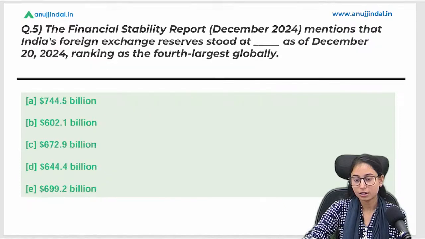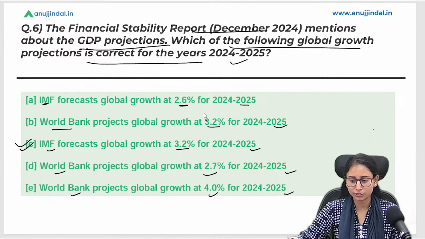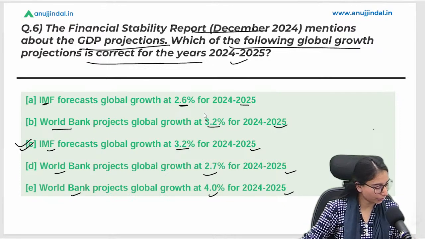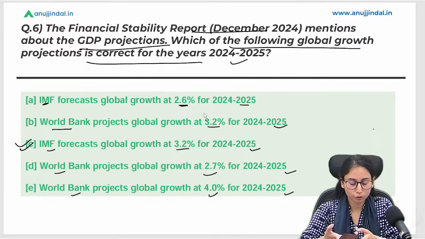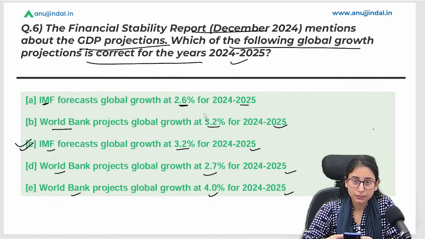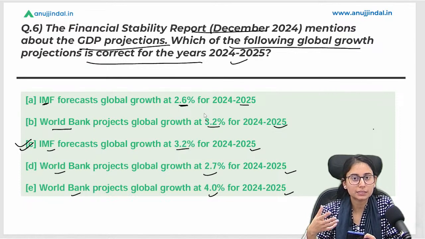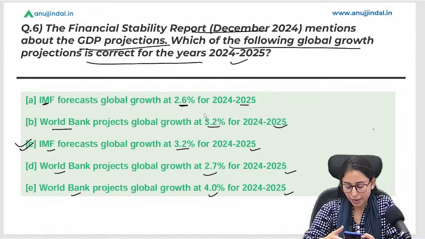So here we are done with today's session. I hope you have liked it. I know it is quite lengthy today, but the FSR is very important for all of you, so investing this much time is good enough. I will try to cover all the news in the upcoming sessions as well. We know the Financial Stability Report came in December, but I still covered it because of its importance. And if you want, I can cover the news. I have covered a lot of older news in my sessions too.